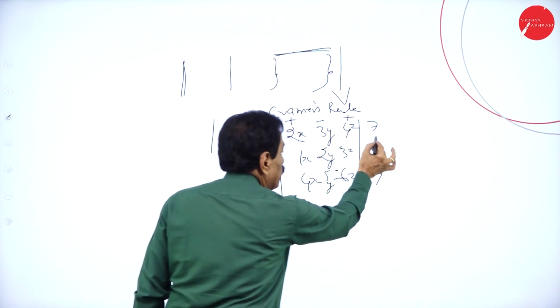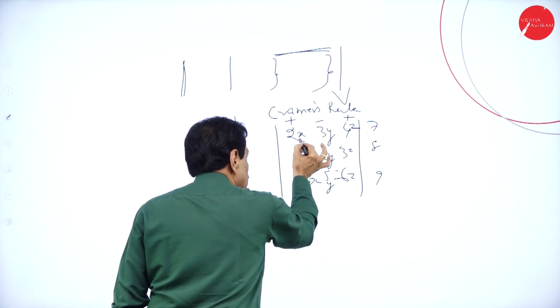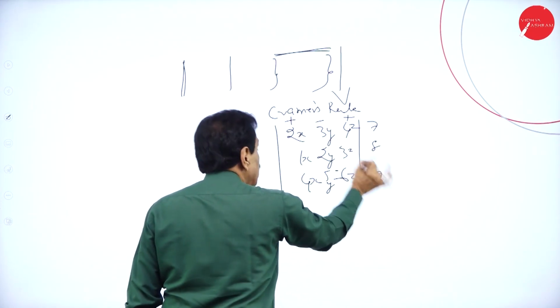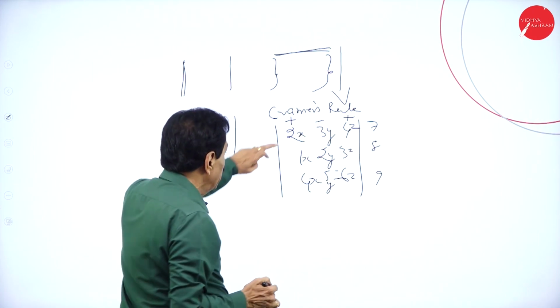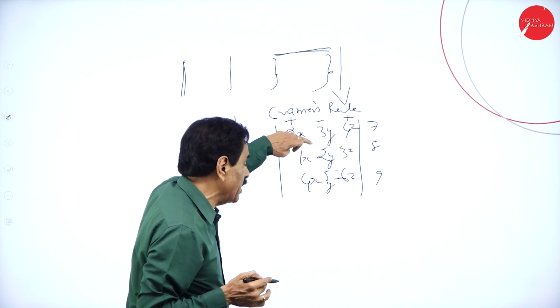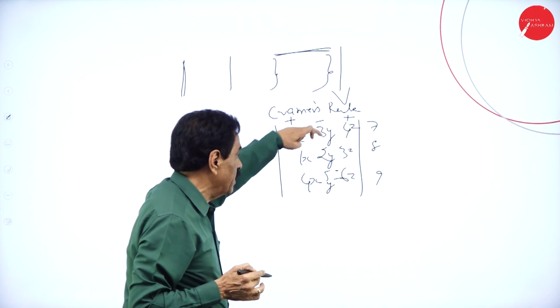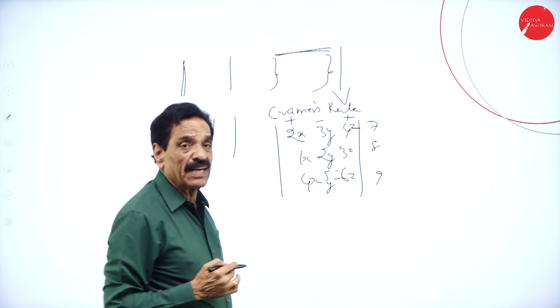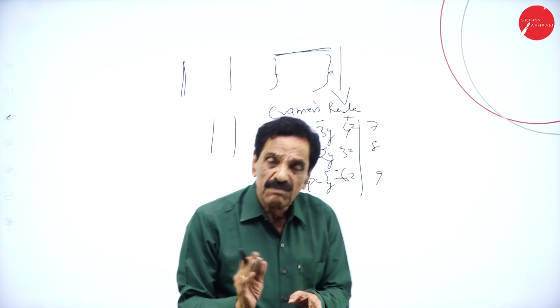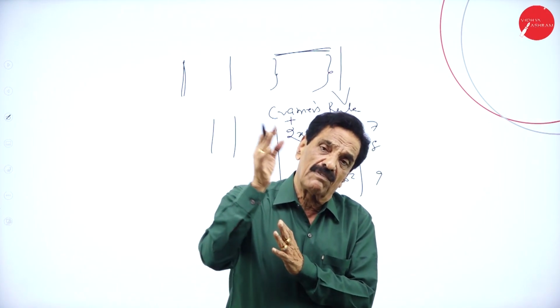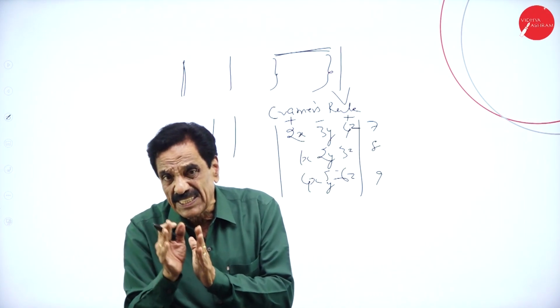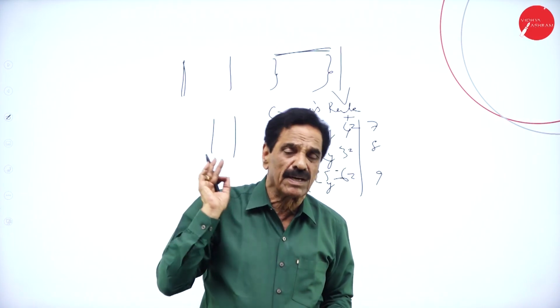No, the last number will be shifted over in the column-wise 7, 8, 9, same thing. Next it will be shifted over to 3, 2, 5. It will remain the same: 2, 4, 5, 3, 2, 5, 7, 8, 9, 4. Then we shift over to 7, 8, 9. We'll find out the value of x, the value of y, and the value of z. We'll deal with this in detail when we go to the problems.